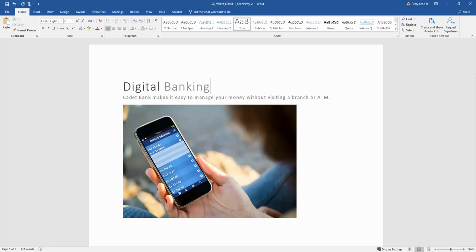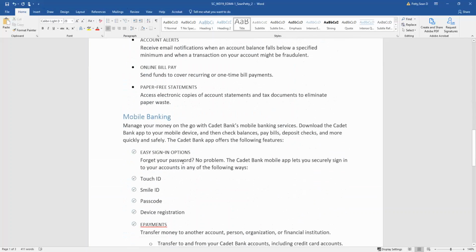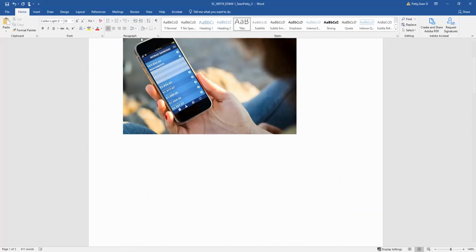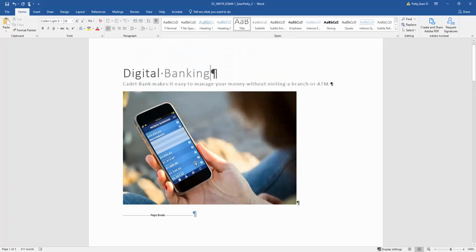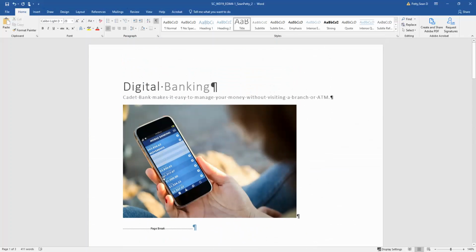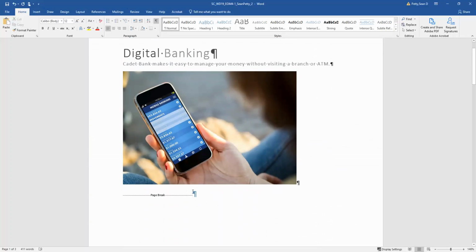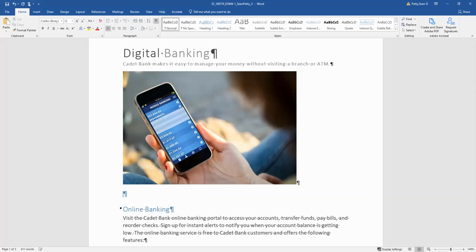So step number 2 says delete the page break and the extra paragraph mark at the bottom of page 1 so that the online banking heading appears directly after the picture. You really can't see a page break unless you activate the non-printable formatting marks, which are located right over here in the paragraph group. If I select this, you can see there's my page break, and here's that blank paragraph they're referring to. If you remember from our lessons, anytime the return key is hit, a new paragraph is technically created. I'm just going to put my insertion point after the page break and left click, and we're good.